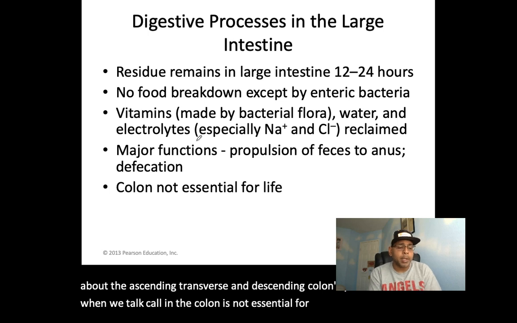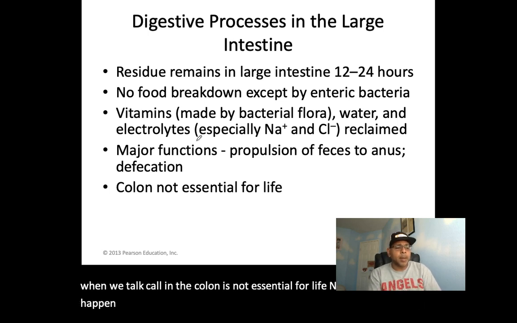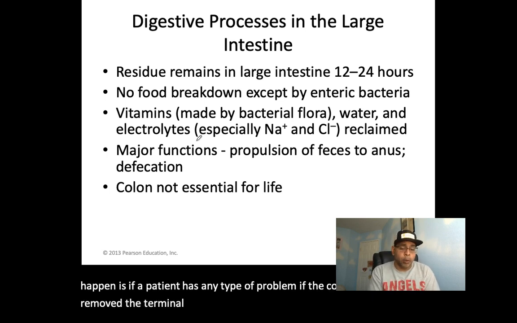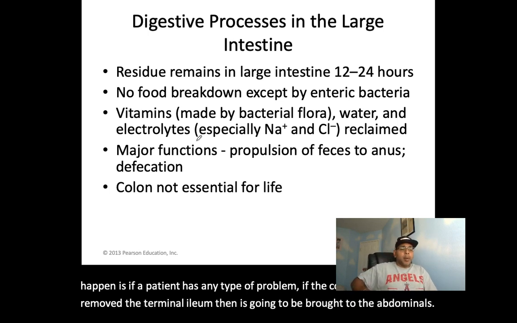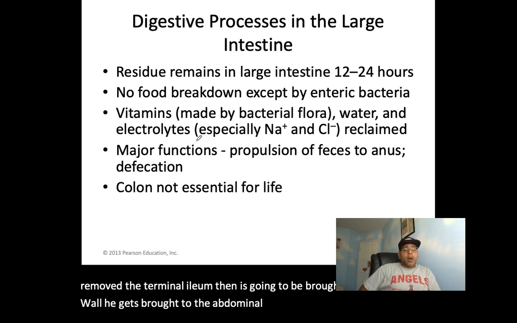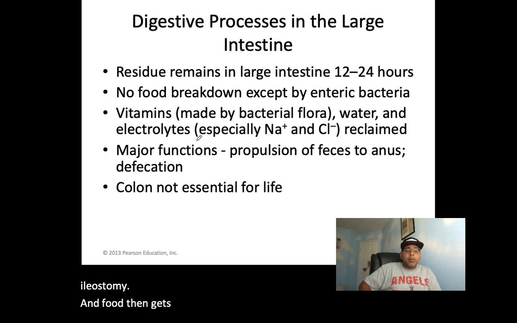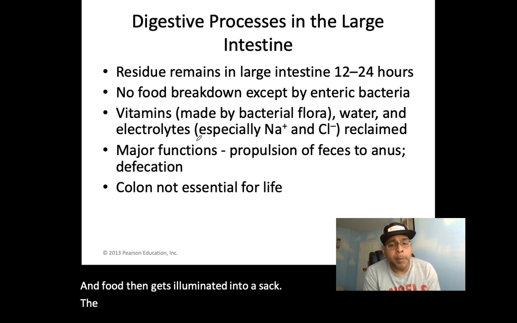If a patient has a problem and the colon has to be removed, the terminal ileum is brought to the abdominal wall in a procedure called an ileostomy, and food then gets eliminated into a sac. The ileum can also be attached to the anal canal as well.